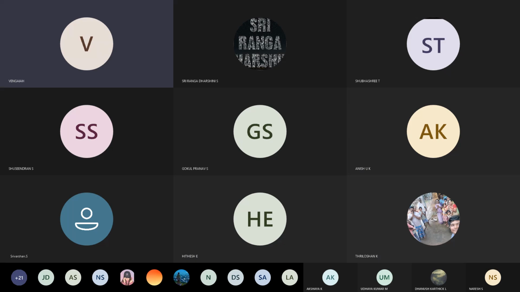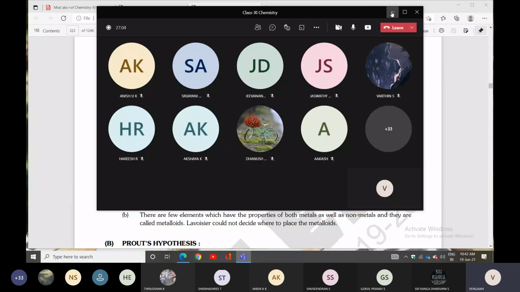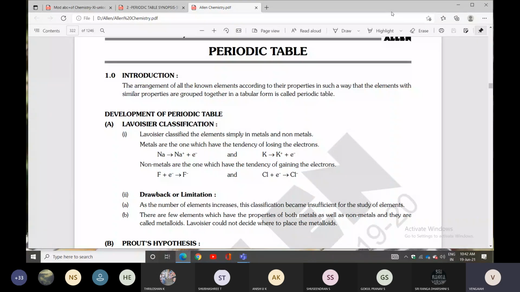We discussed the modern periodic table. Once again, I will repeat those points. We'll go to the next topic. Okay? Yes. So, you can see the modern periodic table, right?